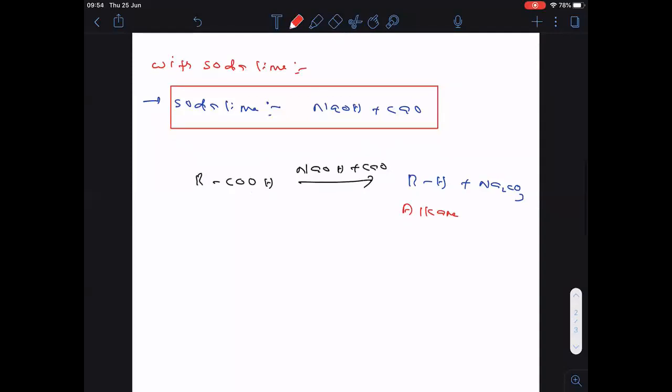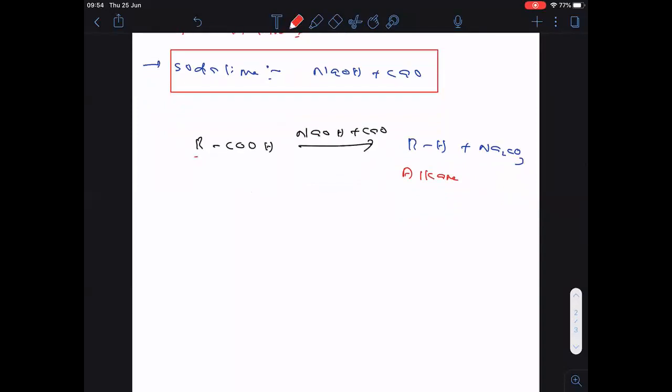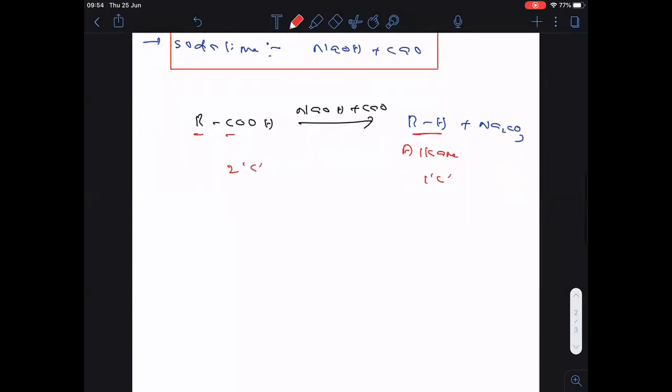Completed? Now, before going to see the mechanism, one important thing I want to discuss. Here you see, two carbons are there. R is one carbon, C is one carbon. Two carbons are there. Clear? Whereas RH, how many carbons does it contain? One carbon only. So decarboxylation is used. In the decarboxylation reaction, we will get an alkane which contains one carbon less than the carboxylic acid. Clear?